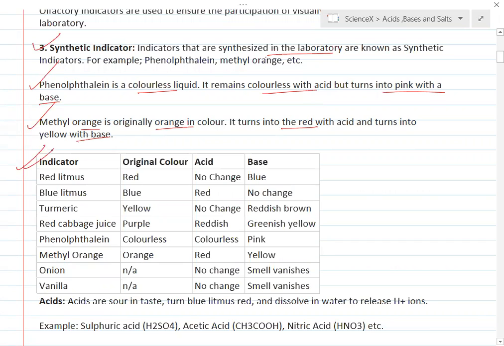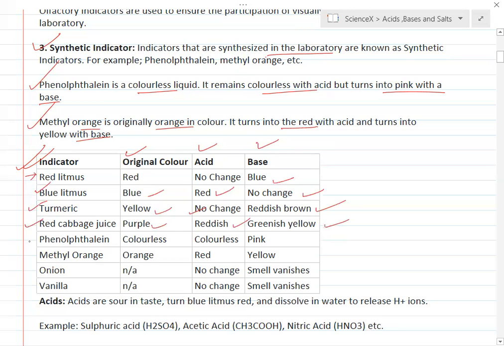Here is the list of all the indicators. What is their original color? How does the color change in acid and base? For example, red litmus: original color red, no change in acid, but it changes to blue in basic medium. Similarly, blue litmus: original color is blue, in acidic medium it changes to red, but in basic medium no change. Turmeric, yellow in color: in acidic medium no change, in basic medium reddish brown. Red cabbage, generally purple: in acidic medium changes to reddish, but in basic medium greenish yellow.